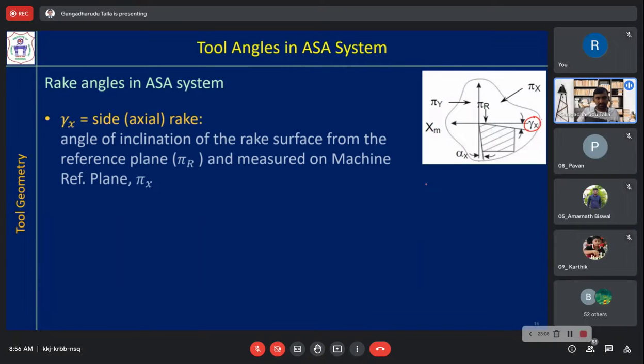Now how do you define that? It is the angle of inclination of the rake surface from the reference plane pi r. This is the plane pi r. So the angle between pi r and the rake surface, measured on the machine reference plane pi x. So you have to identify which plane and plane, and in which plane it is measured, and based on that give the definition.